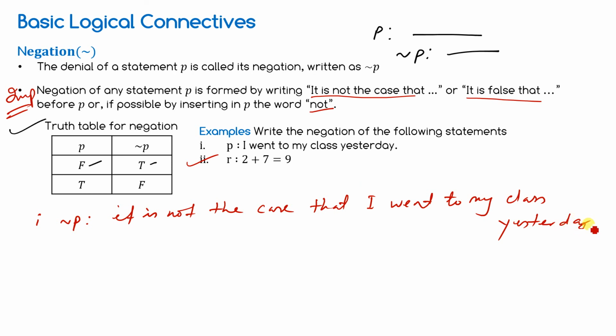Negation. You have to say it is false that 2 plus 7 is equal to 9. Do not say 2 plus 7 is not equal to 9. That is wrong. So it is false that 2 plus 7 is equal to 9.